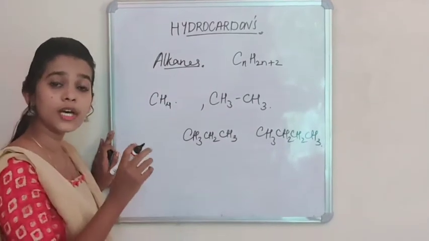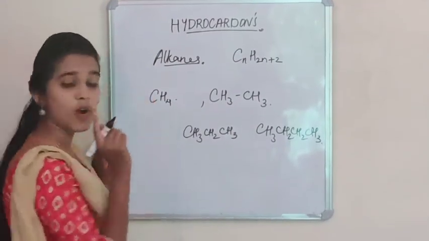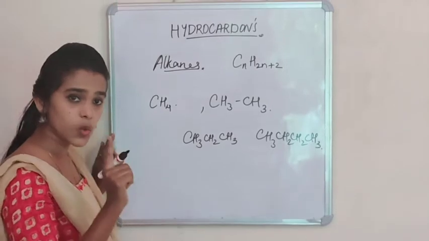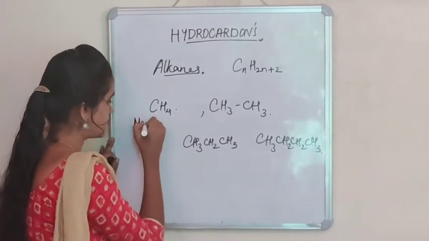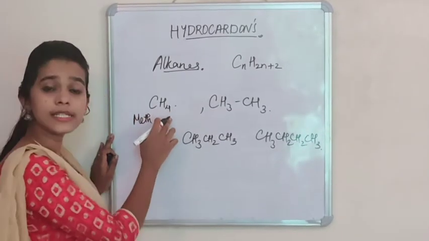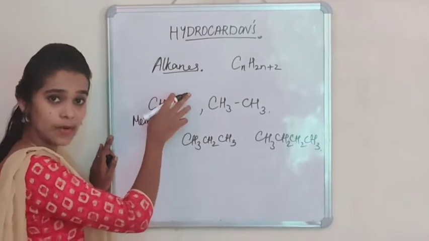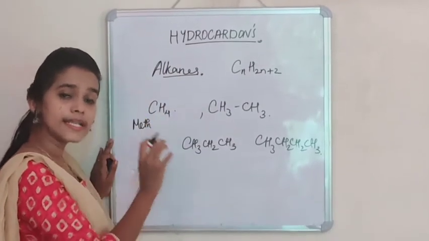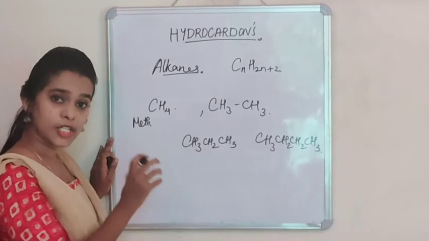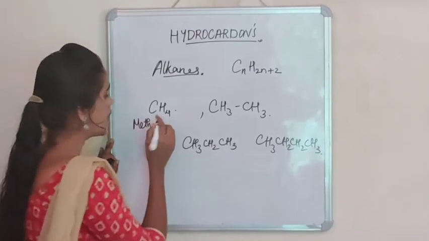See, we know the root word, that is, if one carbon atom is present, the root word is meth. And since it is alkane molecule, that is, there is only single bond in this compound, it is ane.